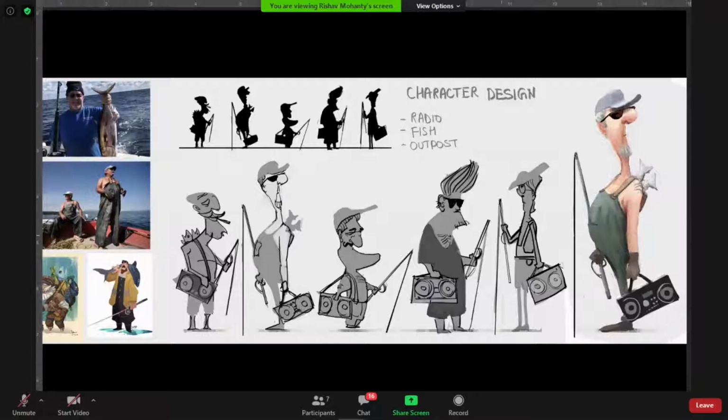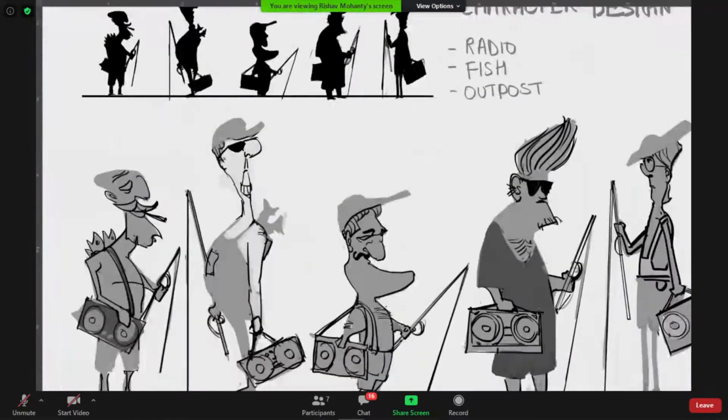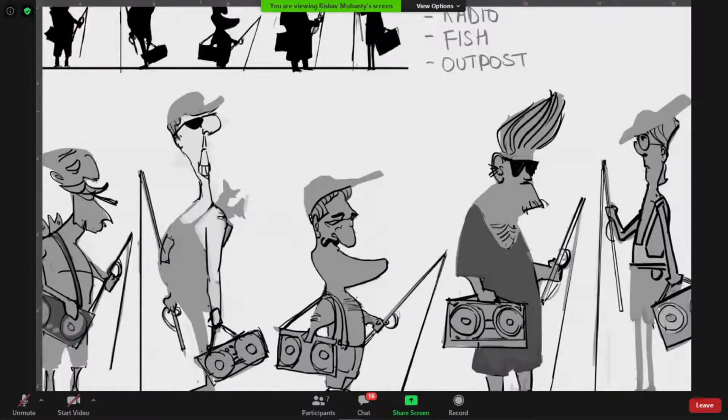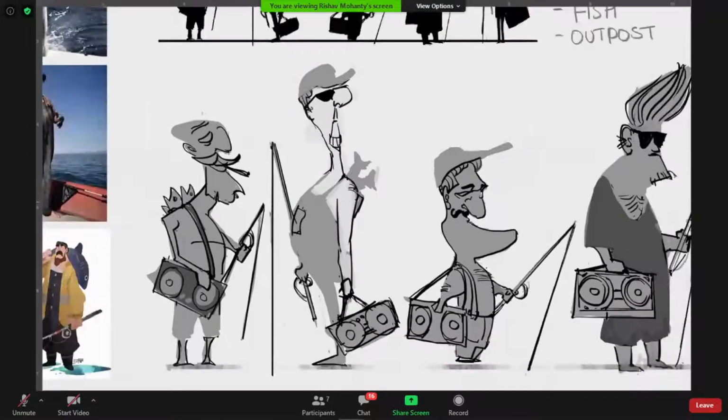After finding some of the references, I moved on to the silhouettes stage, and I think it's very interesting to get some shape ideas and shape design initially. So I started with silhouettes, and after that I did some sketches over the silhouettes to get more fleshed out ideas. I selected the second one because the body language and the gesture were very accurate to what I was thinking, so I decided to finish it off and added some colors over that.